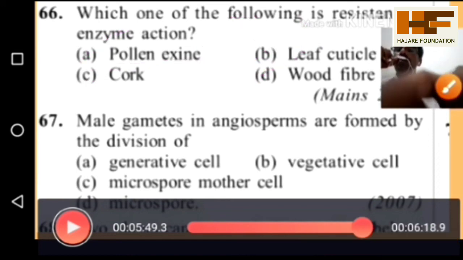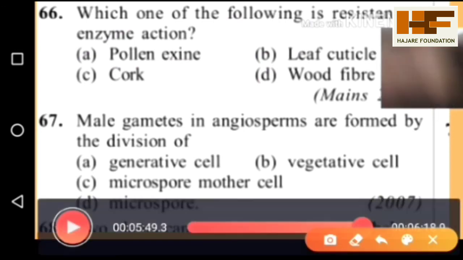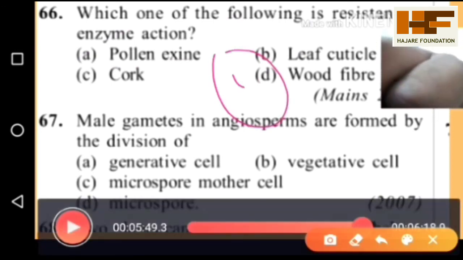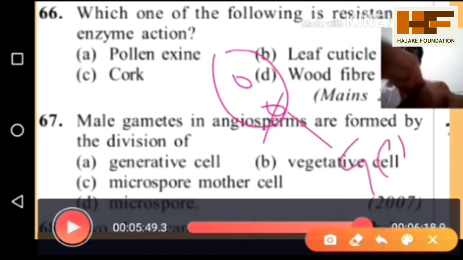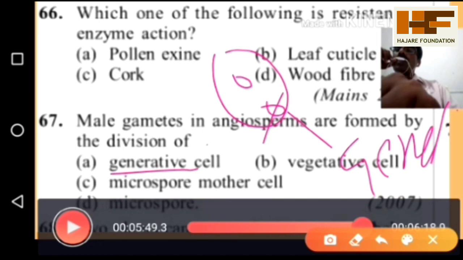We discussed that in the pollen grain, two cells are present: one vegetative, one generative. Which cell produces the male gametes? The generative cell. The generative cell divides to produce two male nuclei, which act as male gametes. Male gamete 1 fuses with the egg cell in the first fertilization. Then male gamete 2 fuses with the secondary nucleus to form the primary endosperm nucleus, which forms the endosperm.